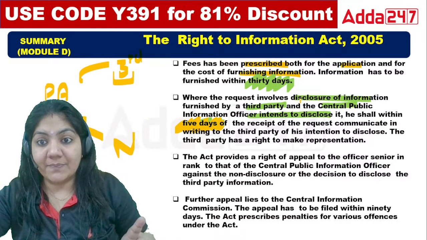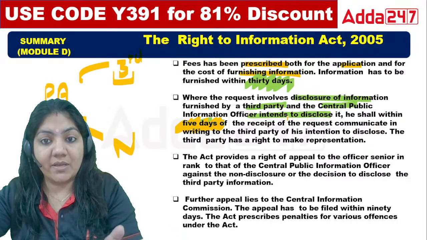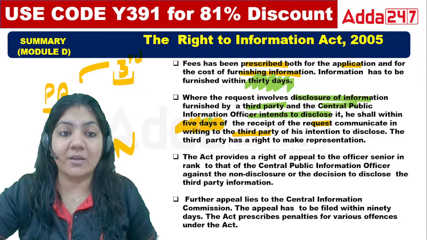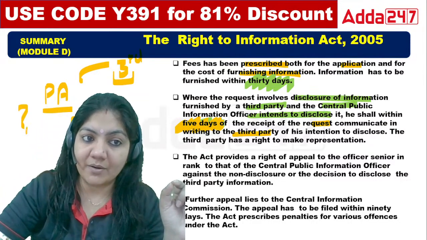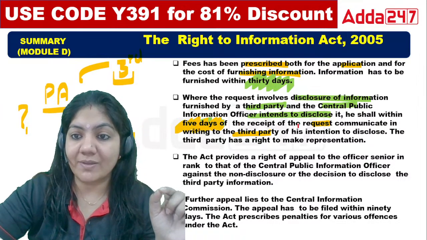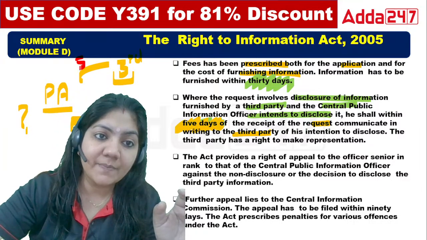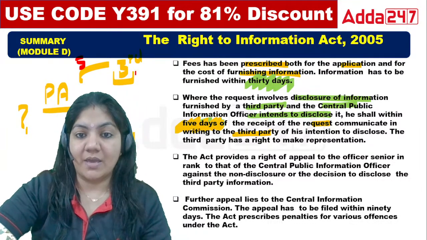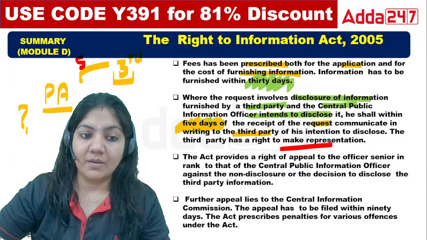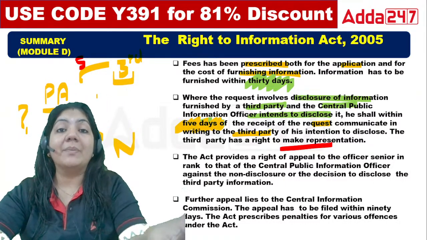So in that case, where the request involves disclosure of information furnished by a third party, the Central Public Information Officer intending to disclose shall within 5 days of the receipt of the request communicate it to the third party. It means when the question comes here, he shall within 5 days communicate in writing to the third party his intention to disclose. The third party can make representation. So this is very important. Third party means one that works for the public authority.